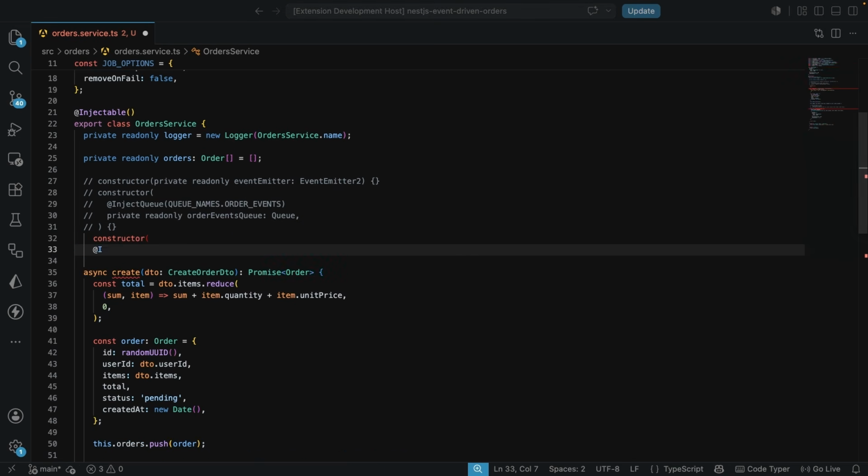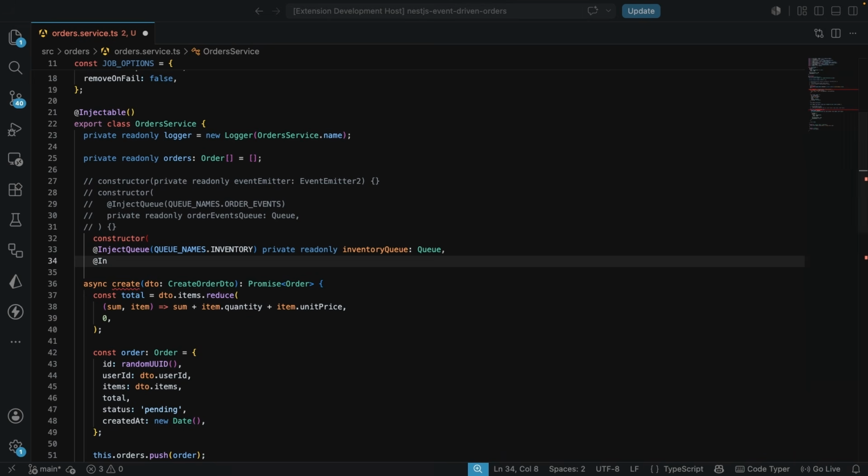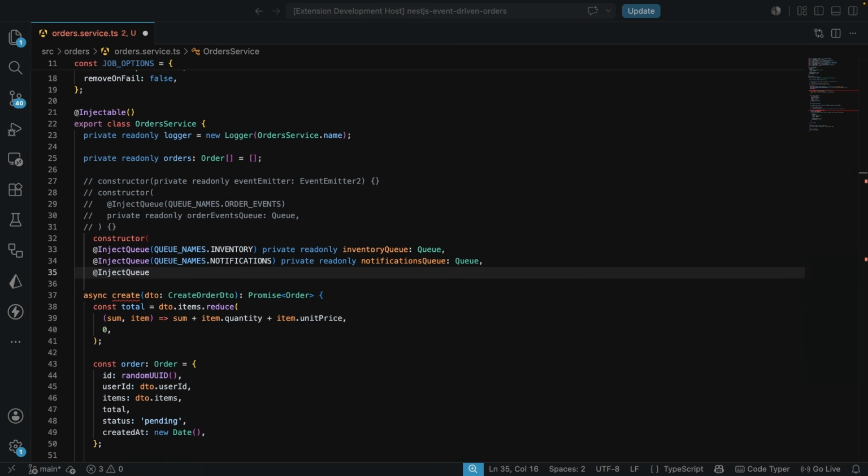So in this constructor, we are going to have the @InjectQueue, which is going to take the QueueNames.inventory, and we're going to have private readonly inventoryQueue, which is going to be of type Queue. And we just need to do the same for the notifications, and we also need to do the same for payment. So this is QueueNames.notifications, private readonly notificationsQueue is going to be of type Queue. And the last one is going to be the @InjectQueue for the QueueNames.payments, where we have the private readonly paymentsQueue, which is going to be of type Queue, just like this.